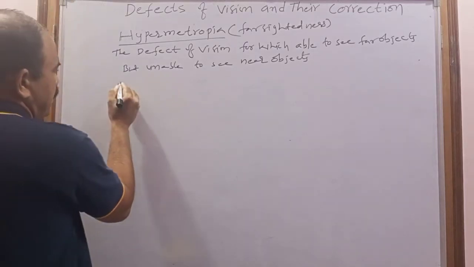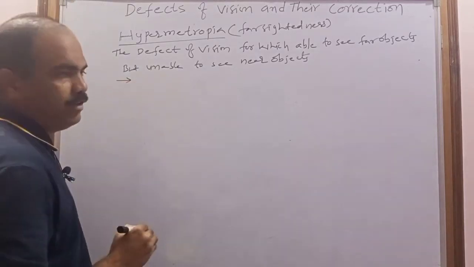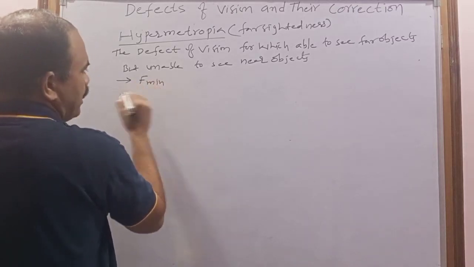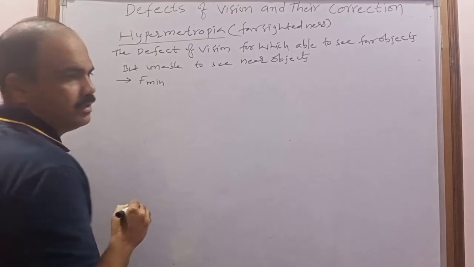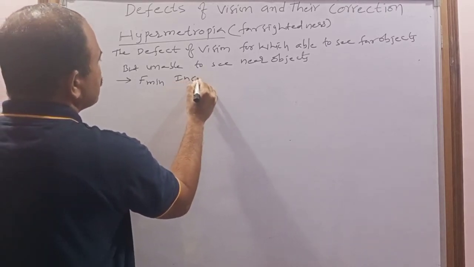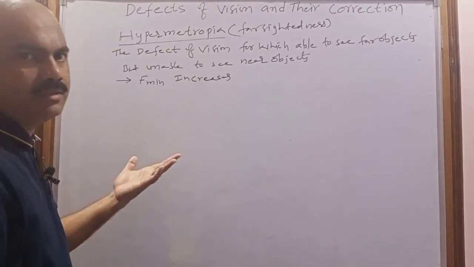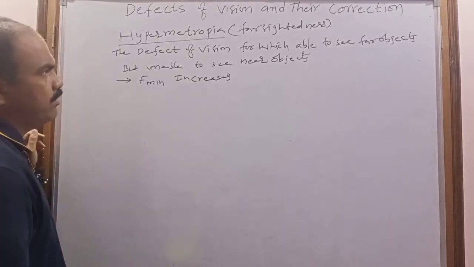What is the cause of hypermetropia? The cause of hypermetropia is that the minimum focal length of the person increases. Because the minimum focal length increases, the person will suffer with hypermetropia.